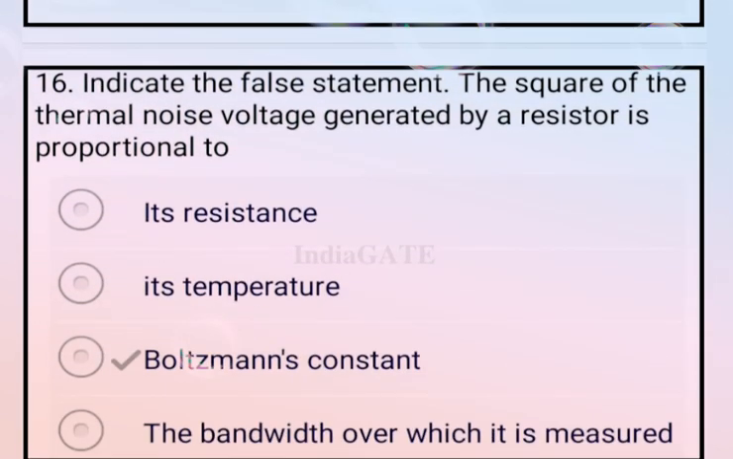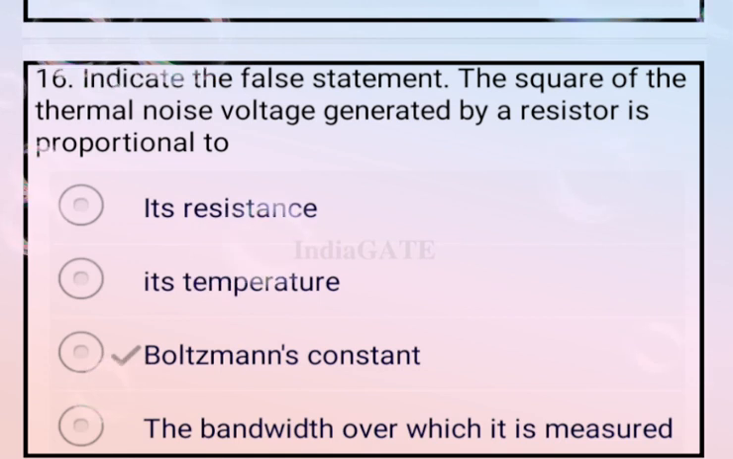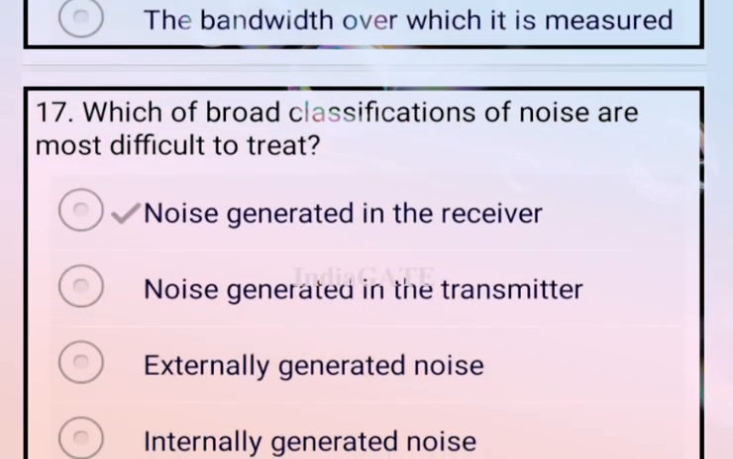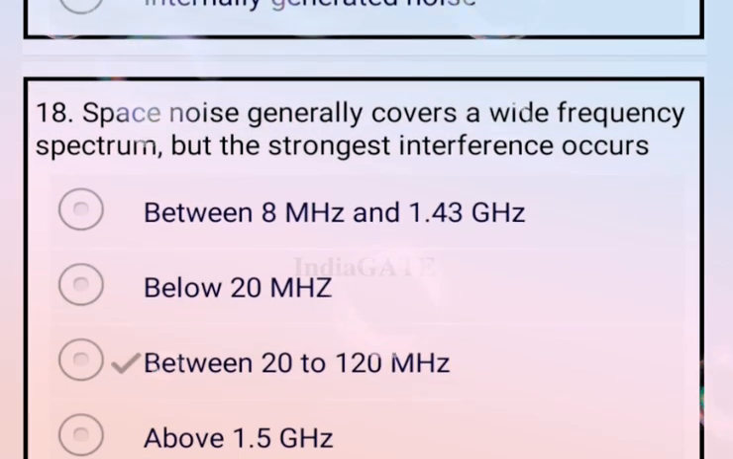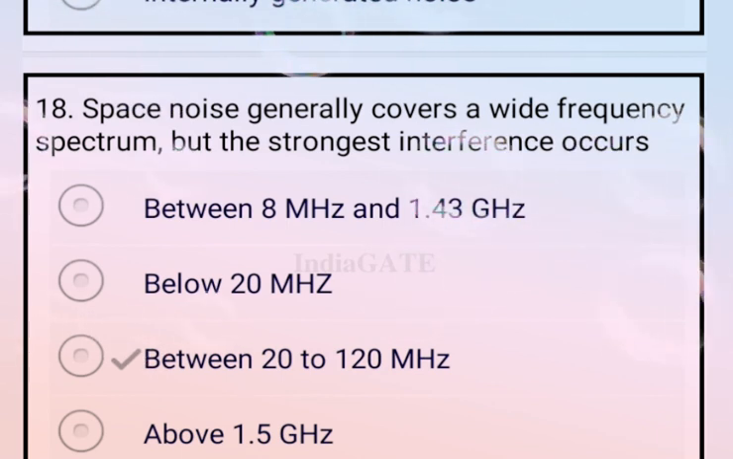Next question. Indicate the false statement. The square of the thermal noise voltage generated by a resistor is proportional to. Here the correct answer for this question is option C, that is the Boltzmann constant. Next question. Which of the following broad classifications of noise is most difficult to treat? The correct answer for this is noise generated in a receiver. Next question. Space noise generally covers a wide frequency spectrum, but the strongest interference occurs between 20 and 120 megahertz. That is option C. Now next question.